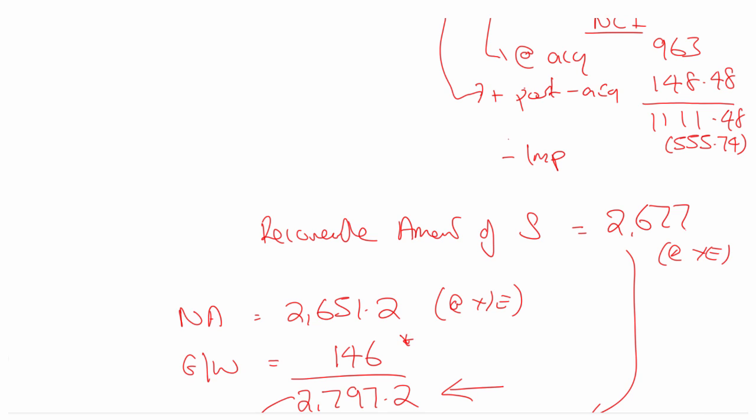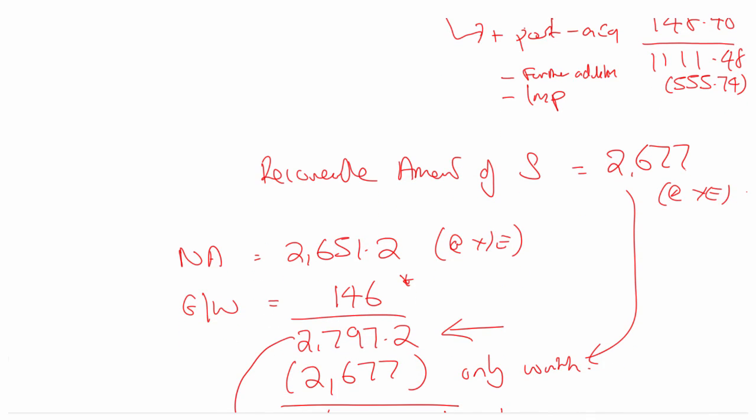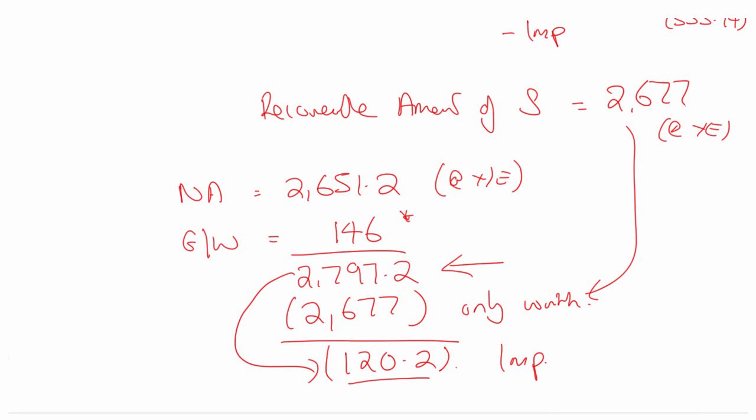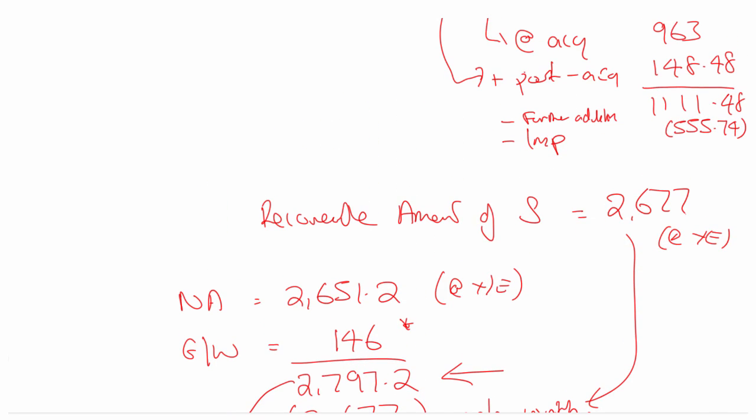555.74 I've acquired, so that's the further addition. And then there is also this impairment of 120.2. There is an impairment of 120.2, but they don't get all of it. They just get their share of that 120.2, and they will get 20%, because that's what will be left of it, which is 24. I'll call it 24, that will do, I think.